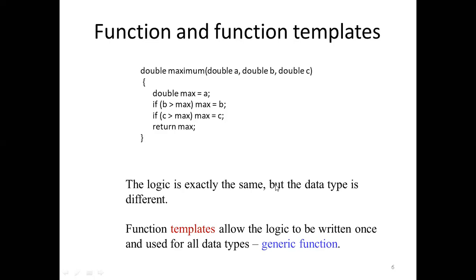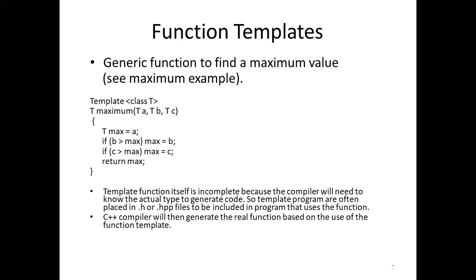Okay, so it makes a template, and that template is expected to accept all the values, all the different data types, that you are going to pass to it. We are going to see an example of that. Now, the syntax applicable for this function template: how is it done? A generic function used to find a maximum value can be written like this if I need to write it in the form of a template.